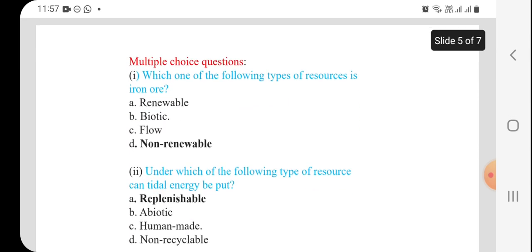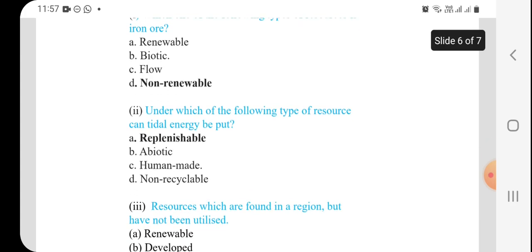Then now we can ask some questions. Which one of the following types of resource is iron ore? Here options A, B, C, D are given. In that, D is the correct answer. Iron ore comes under non-renewable. Then the second one: under which of the following types of resource can tidal energy be put? Tidal energy comes under renewable. Here options A, B, C, D are given. In that, A is the right answer, that is called replenishable.